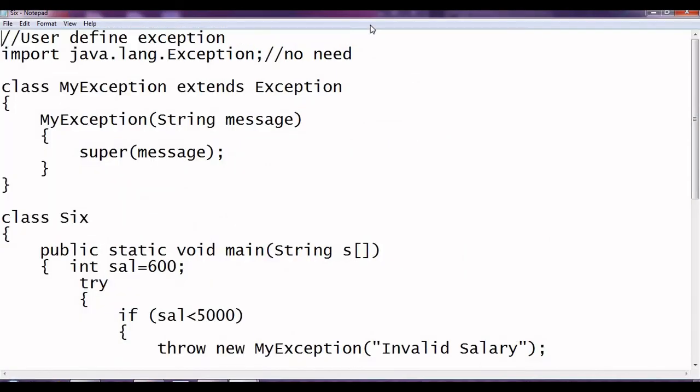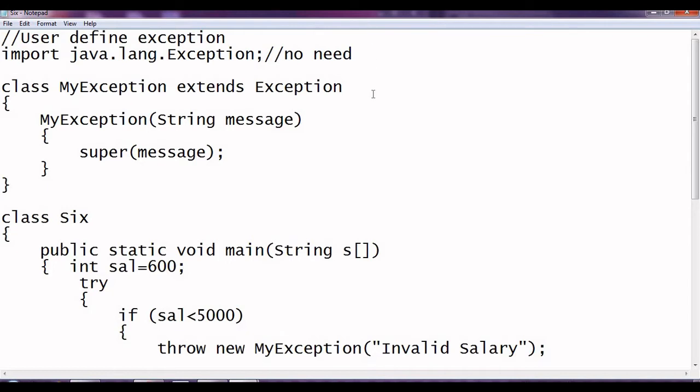User defined exception. Until now we have seen the exception conditions that were decided by Java itself. If you have created an integer array of 2 elements and you are accessing 10 elements, Java knows that 10 is not possible. If you are dividing any number by 0, Java knows that that is basically an error. So that is known as built-in exceptions.